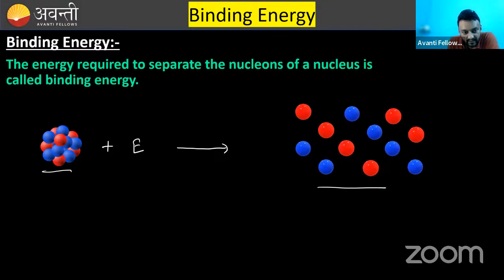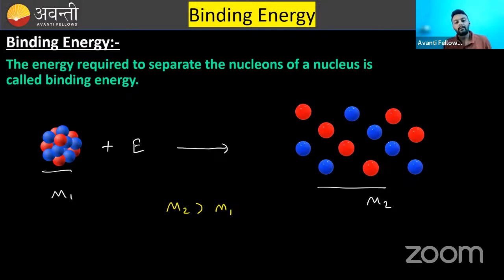That means if this one has a mass m1 and this one has a mass m2, then m2 will be larger than m1. Why? Because this m2 contains the mass of the nucleons plus some energy. So in this process, m2 will be greater than m1.